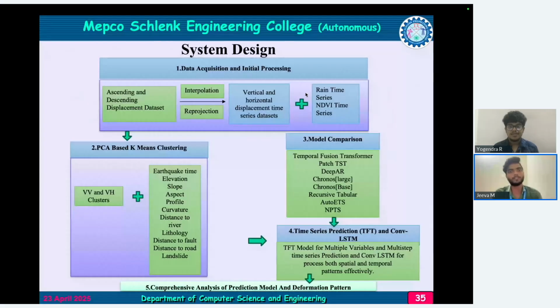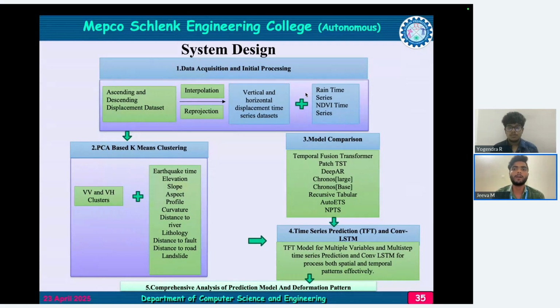This is our overall system diagram. First, we will take the data from the satellite. The satellite uses the technology of InSAR. InSAR means Interferometric Synthetic Aperture Radar. First, we will get the data set as ascending and descending displacement data sets, where we will do operations like interpolation and reprojection that will form the two data sets, namely vertical and horizontal displacement time series data sets.